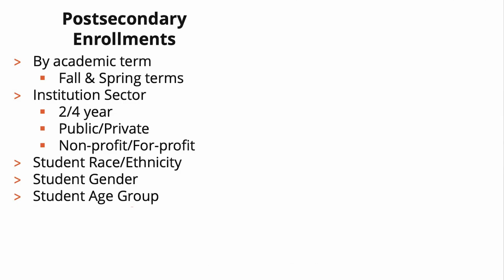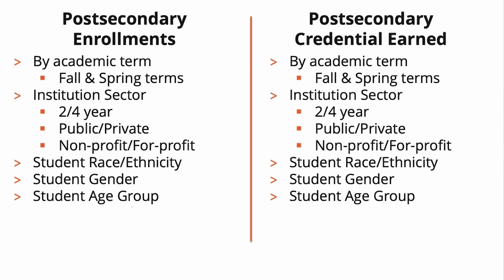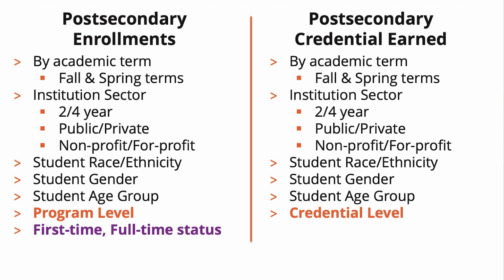In terms of the data elements included within this report, there are 2 categories: post-secondary enrollments, as well as post-secondary credentials earned. The data elements between the 2 categories are similar, with 2 exceptions. For post-secondary enrollments, we have a program level data element, and for post-secondary credentials earned, we have a credential level data element. And the second discrepancy is we have a first-time, full-time status data element for post-secondary enrollments, and that data element is not included for post-secondary credentials earned.